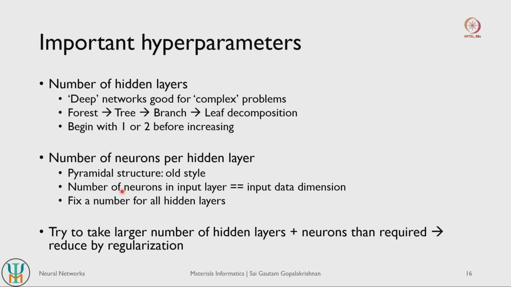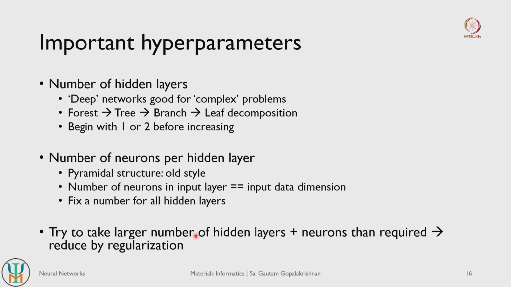So we try to fix a number for all the hidden layers and keep that number constant across the different hidden layers. Let's say your input layer dimension is about 784 for your MNIST data set. Your output is 1, let's say you want to classify whether it's a 5 or not 5, and let's say you have 2 hidden layers. Maybe in the hidden layers you can have 30 neurons each. So typically the idea is to fix the number of neurons per hidden layer and then vary the number of hidden layers.